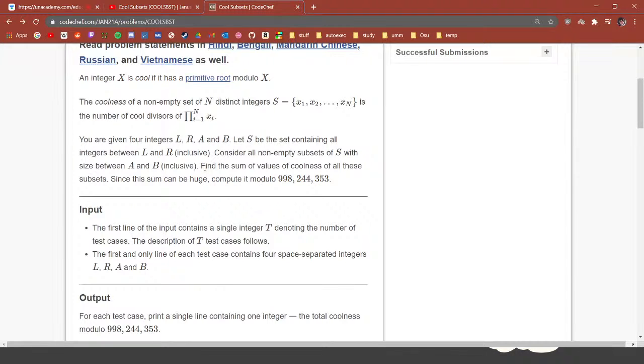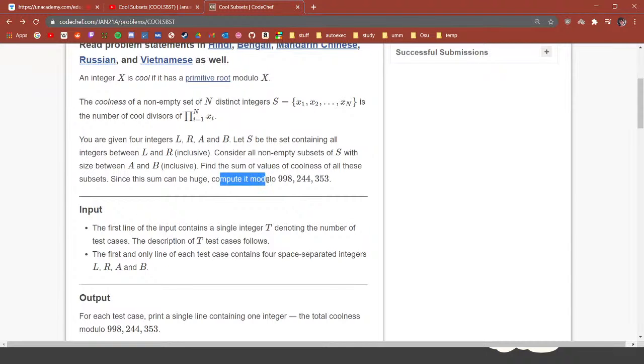We are going to be looking at an example, but we have to basically go through every subset of S and look if the size is between A and B. Find the sum of values of coolness of all these subsets. Whatever these subsets are, we have to find the sum of the coolness of these subsets.